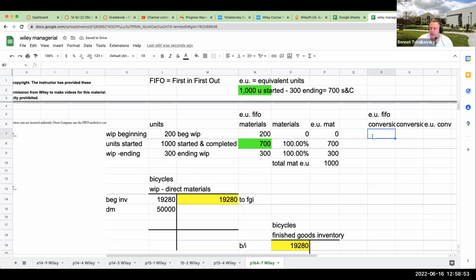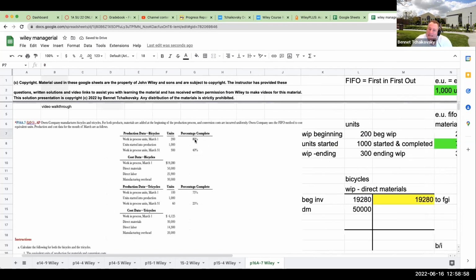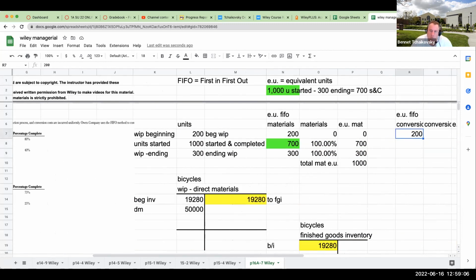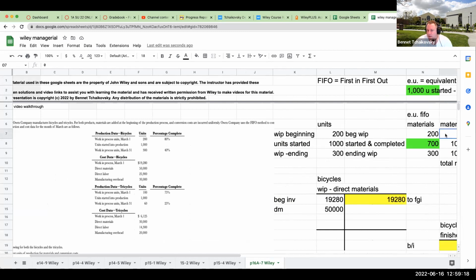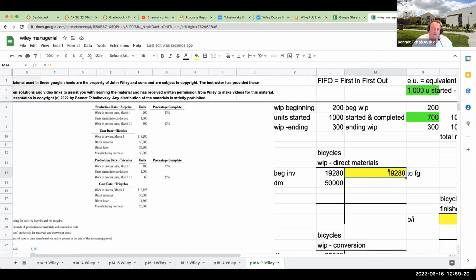So over here, we had 200 in our beginning work in process. These were 80% complete. So the question I need to ask myself is, what do I need to do to make them 100% complete? This is not really applicable to materials because those were already 100% complete, but this is telling us over here that these were 80% complete. Because I already shipped off these beginning inventory costs, I want to focus on the current period. So over here, this is showing at 80%.